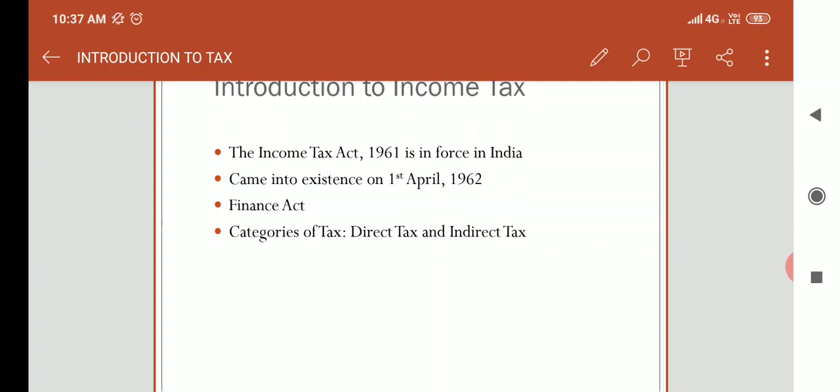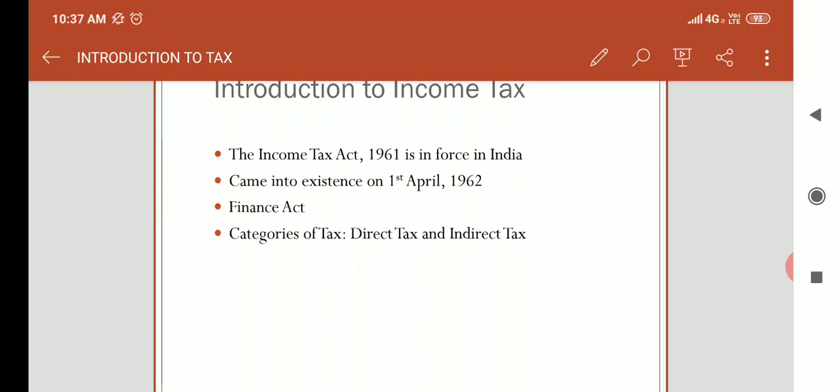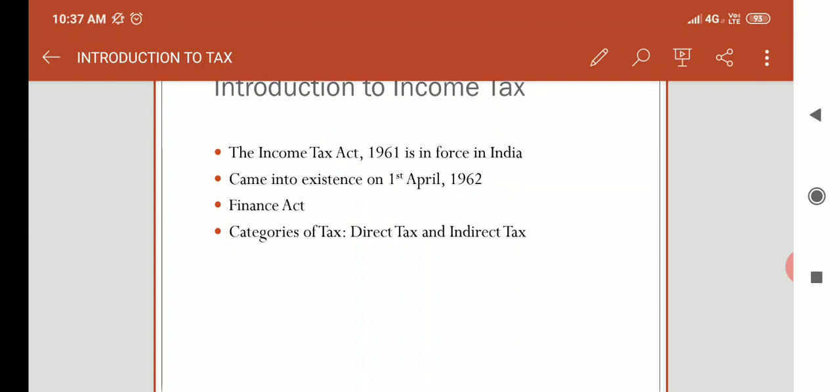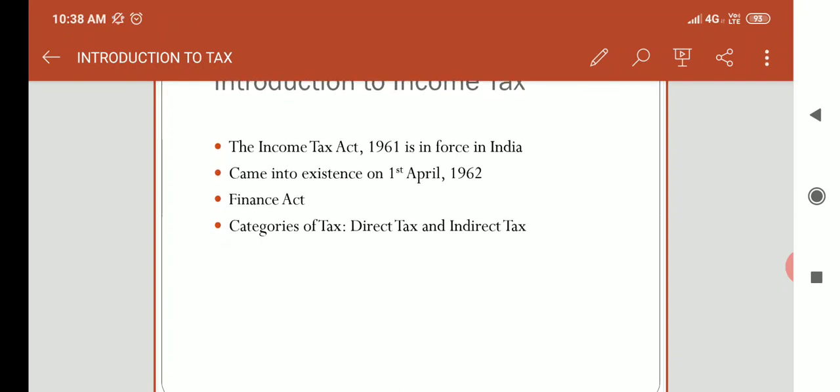Besides, it incorporates the definitions of various types of incomes, their computation, deductions, and the exemptions available. And it even talks about the powers of various income tax authorities, the procedure of assessment, etc.